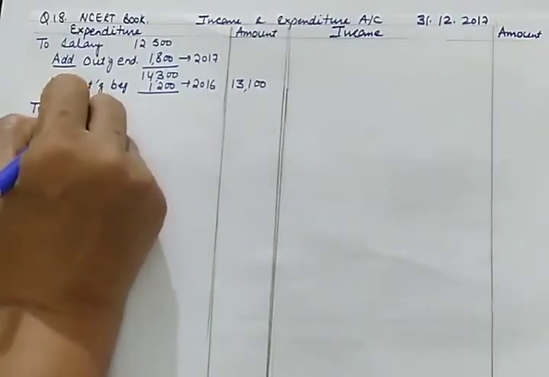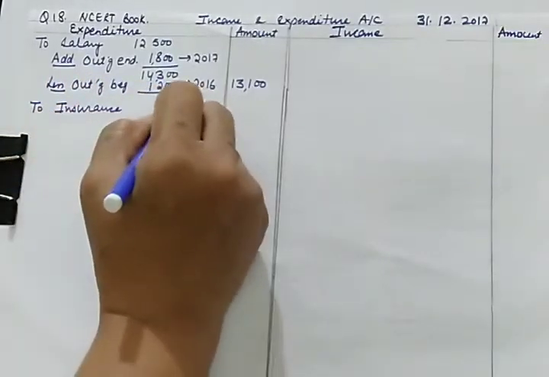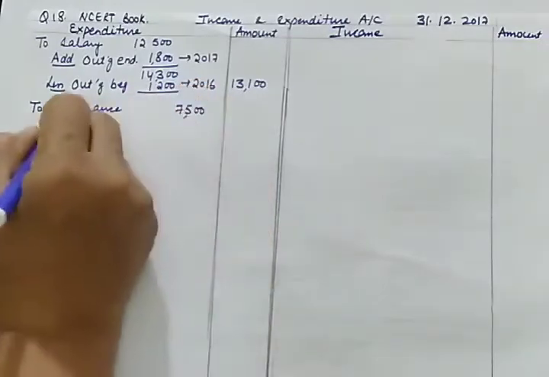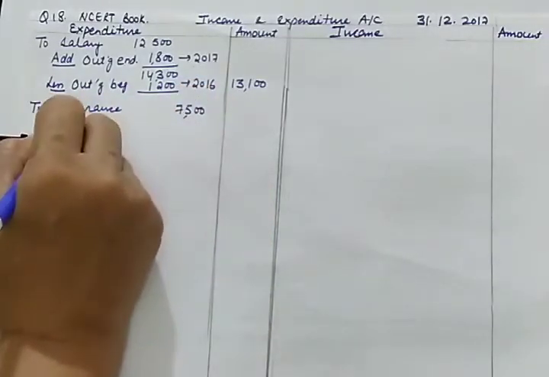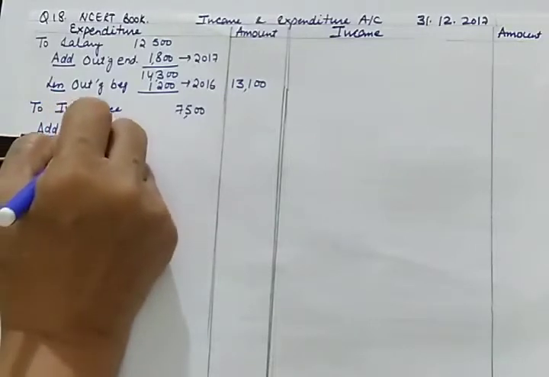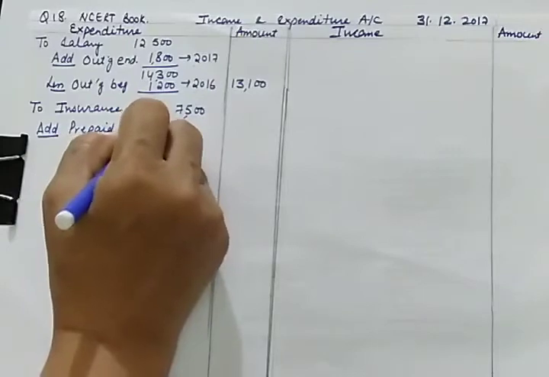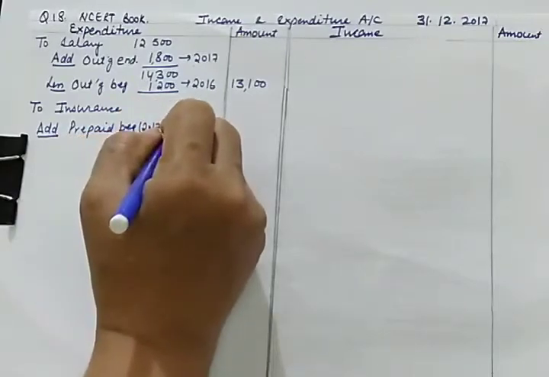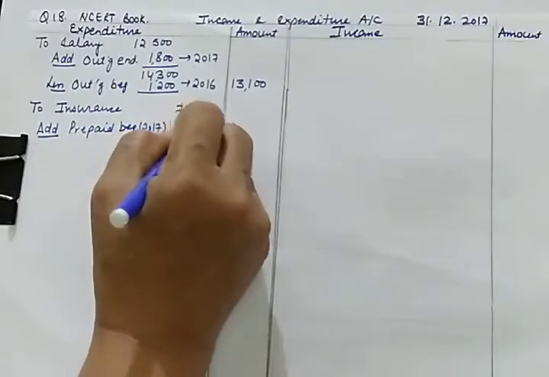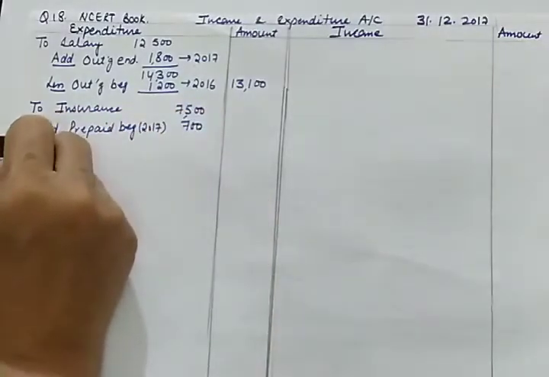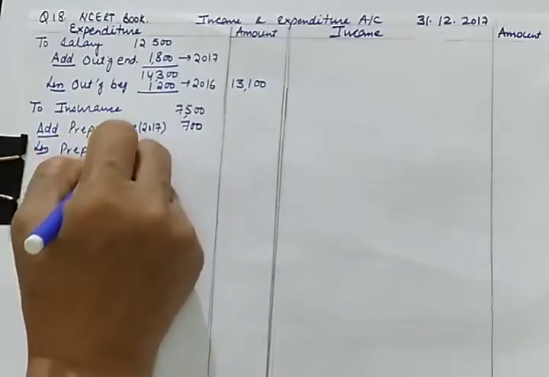From this we'll be adding prepaid in the beginning, 700, because this is related to current year 2017, less prepaid at the end.